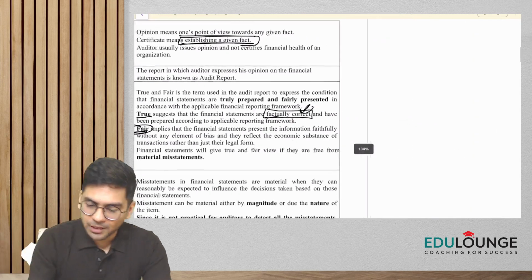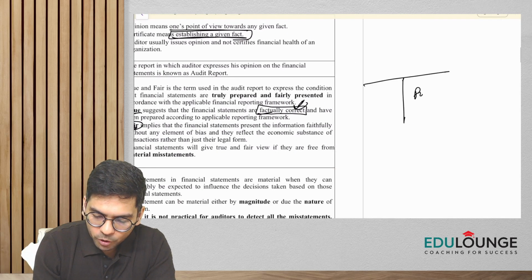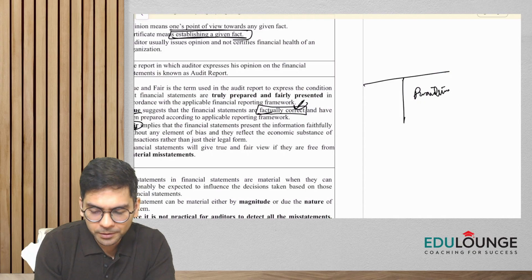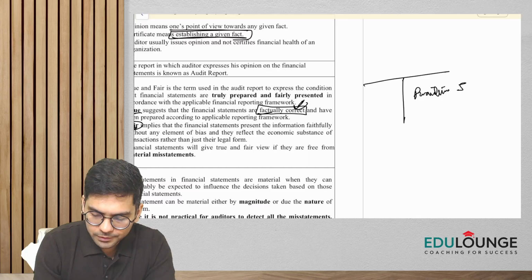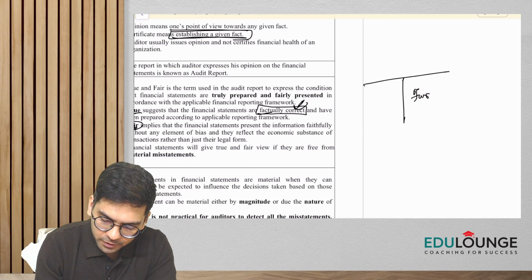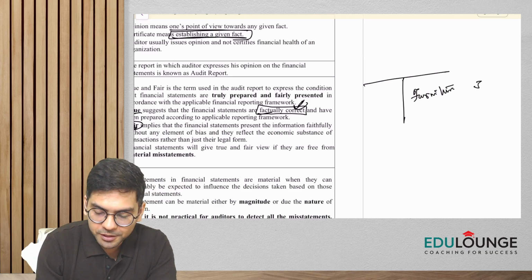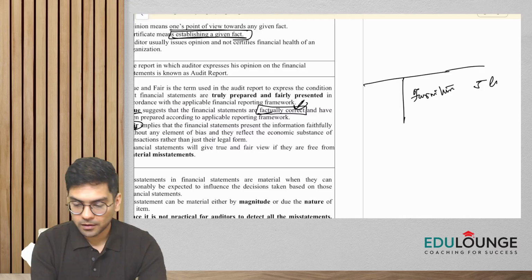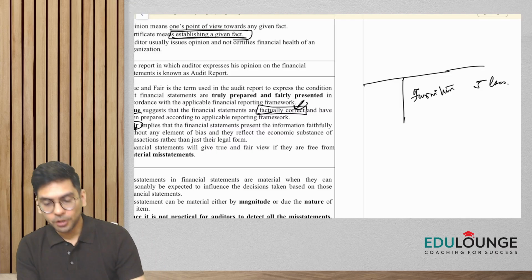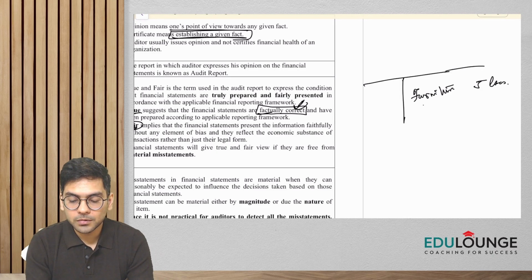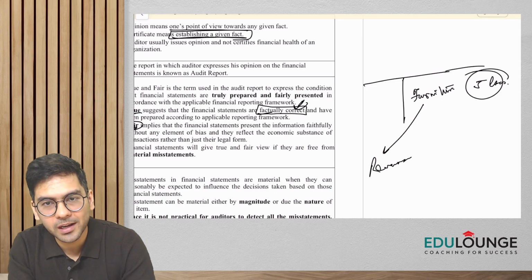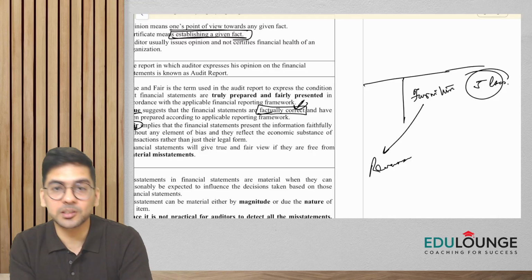One more example. Let's say on the asset side they bought certain furniture. Rather than showing the furniture on the asset side as 5 lakhs, they charged it to revenue. The amount of 5 lakhs is correct, but they showed it in the P&L as an expense.